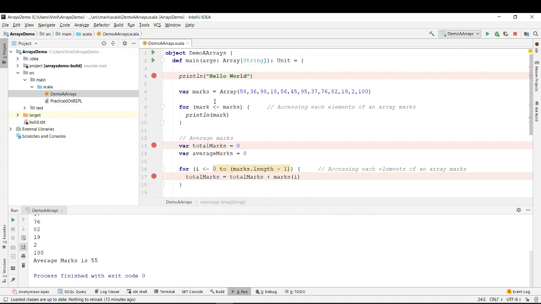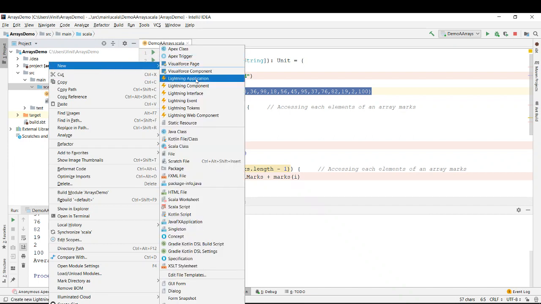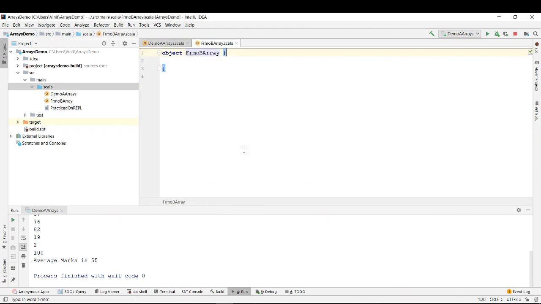Let's say this is the array that we were already having, var marks, right? Let's start another program so that it's easy to follow. Let's click new and Scala class, change it to an object and give it the name demo b array. So we are still working on arrays.